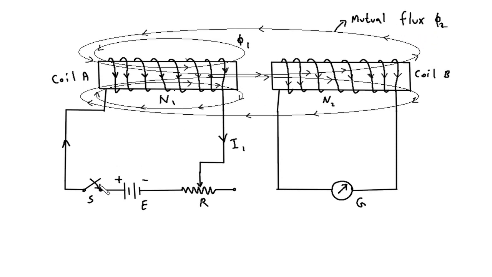This is a switch, this is a battery, this is a variable resistor. If we vary this resistance, then this current value also varies. If the current value varies, then the flux produced also varies. Since coil B is the neighboring coil of coil A, the flux produced by coil A links with coil B and there will be a mutual flux. Now due to this mutual flux, there will be a mutually induced EMF, and this mutually induced EMF is detected by this galvanometer.